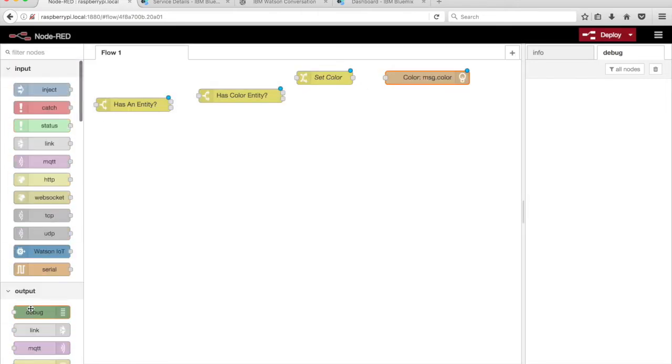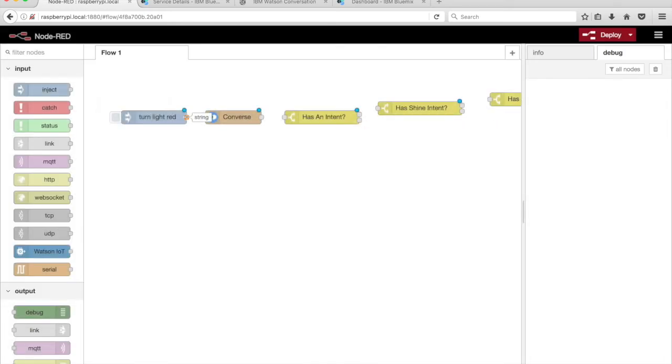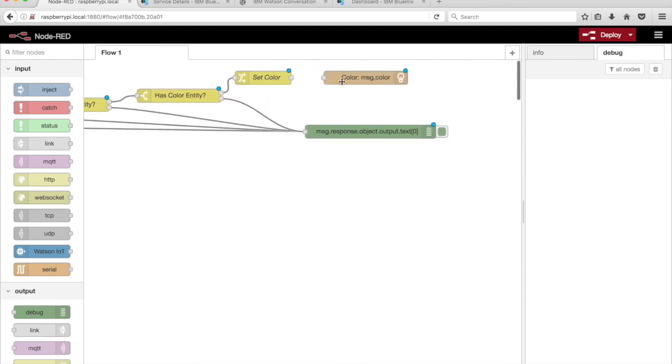Drag a debug node from the palette onto the canvas. Set the output to msg.response.object.output.text[0]. Connect the nodes together as shown. Click on the Deploy button in the top right corner of the Node-RED editor.